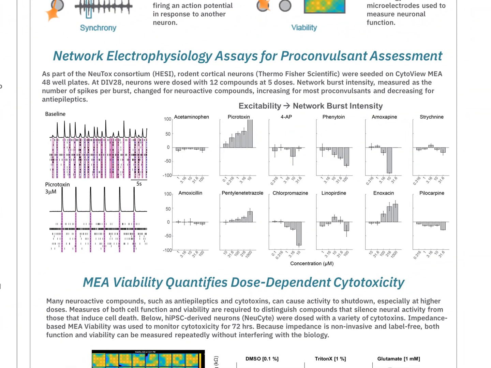For neurons, the Maestro provides a comprehensive assessment of neural activity, neural connectivity, and structural integrity. To assess neurotoxicity, rodent cortical neurons were seeded and matured on 48-well MEA plates, then treated with 12 potential proconvulsant or anti-epileptic compounds. Network burst intensity was measured for each compound, increasing for proconvulsant compounds and decreasing for anti-epileptic compounds.